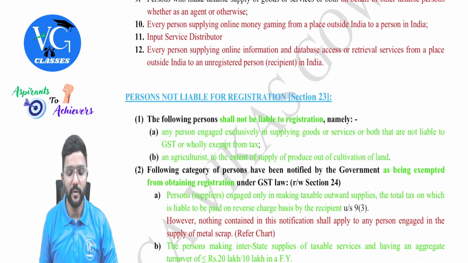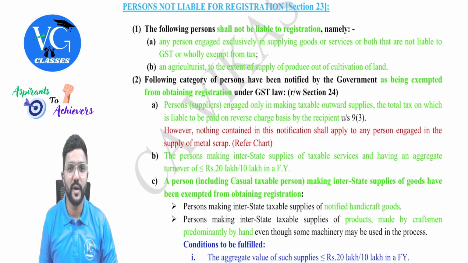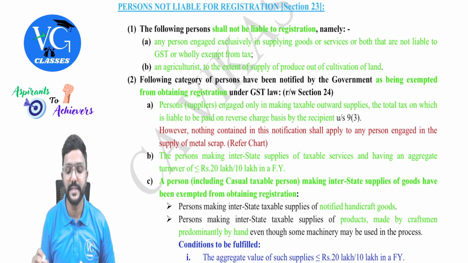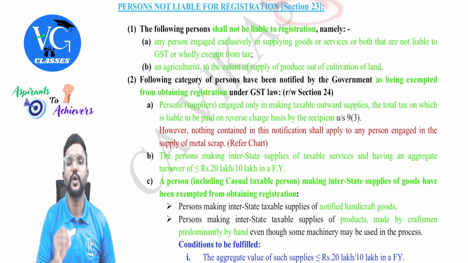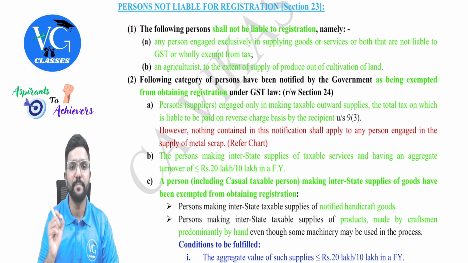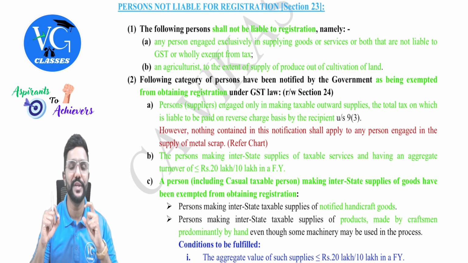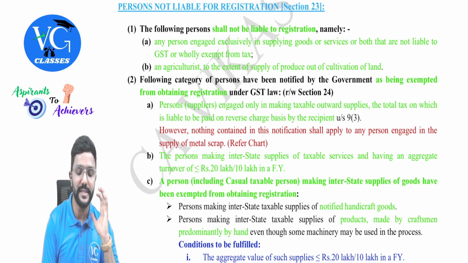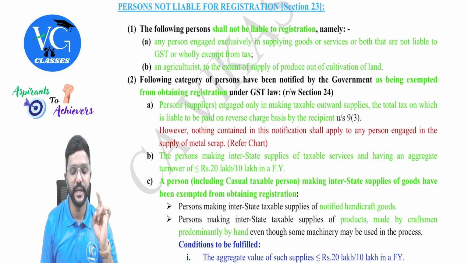Yes, sir. Now coming to persons who are not liable for registration. So exemption from registration is given in section 23, guys. Subsection 1: the following persons shall not be liable to registration, namely, clause A. Very important, so please be attentive.